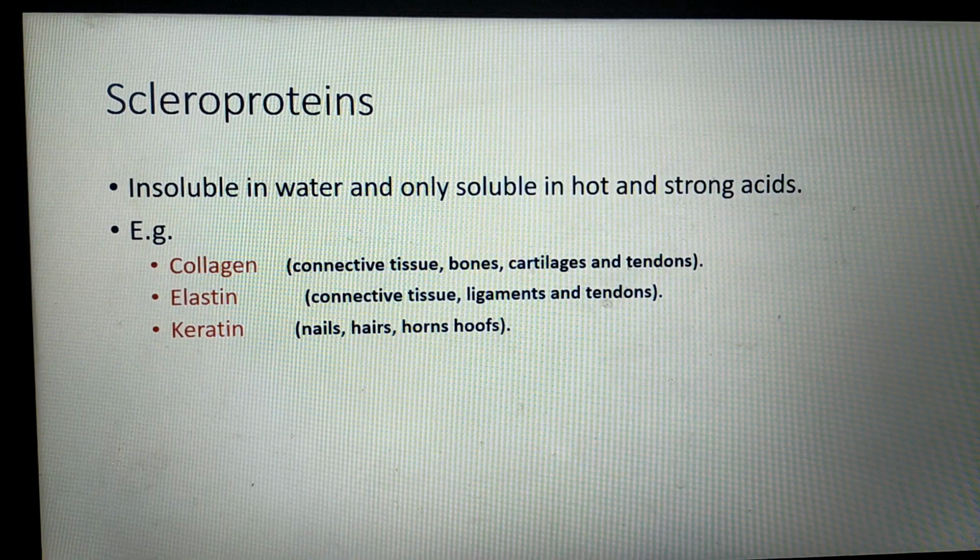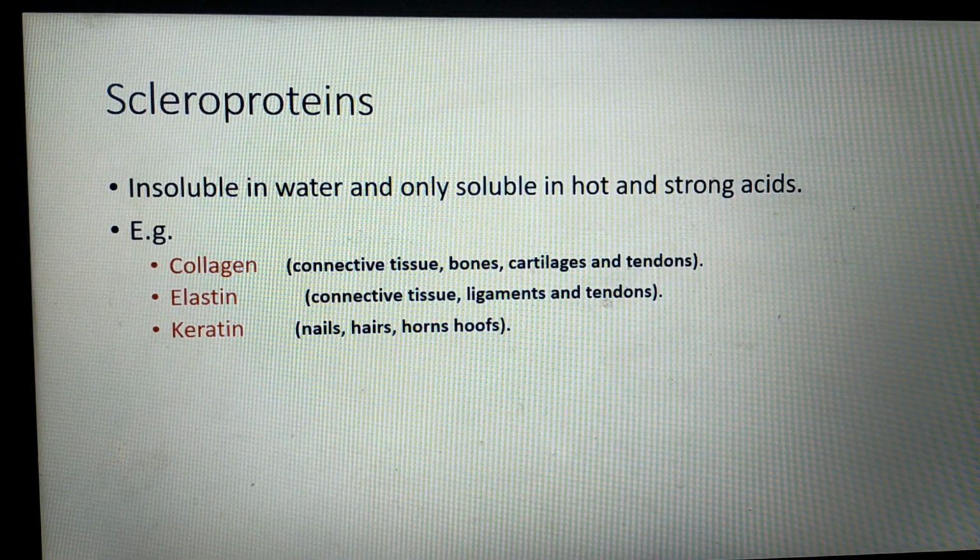Next simple protein is scleroprotein. It is insoluble in water and soluble in hot and strong acids. Example: collagen, elastin, keratin. Collagen is found in connective tissue, bone, cartilage and tendons. Elastin is also found in connective tissue, ligament and tendons. Keratin is found in nails, hairs and horn hooves.